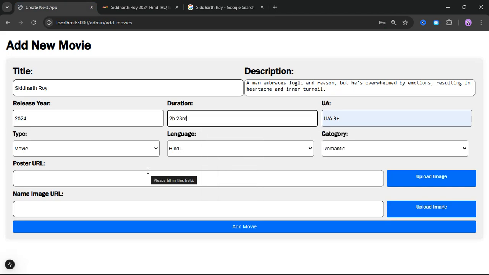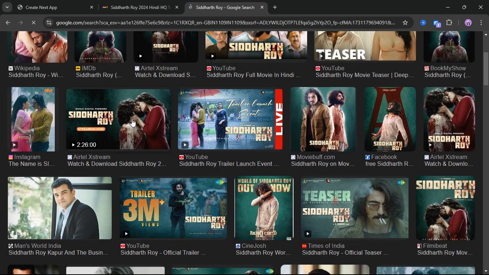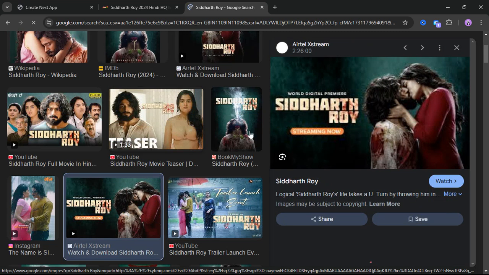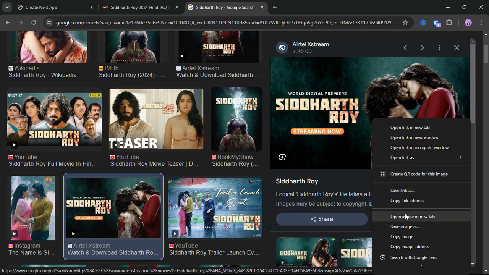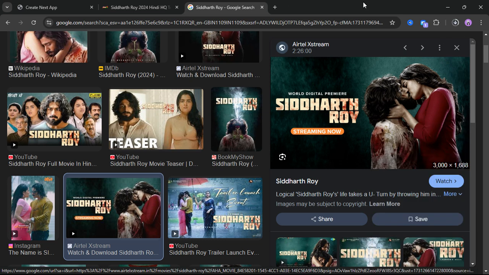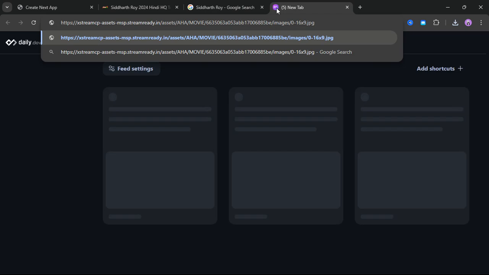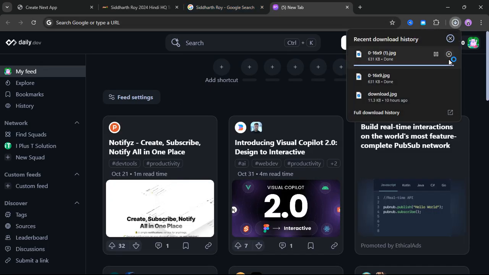Now we want one poster. So I will come here and try to get one poster. I feel this poster is looking cool. Let's see, will this poster work for me? I think yes, this poster will be fine. I will open it in a new tab, and this poster got downloaded. Let me copy the image URL and paste it here, and let me try to access it. It is basically downloading it on my local system.